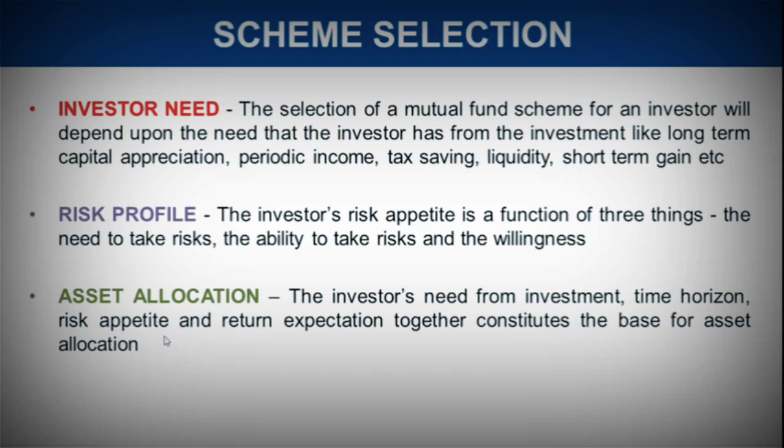What would be the risk appetite, whether he is ready to take higher risk, whether he is looking for lower risk instruments, and what are the return expectations from that. So keeping all this in mind, asset allocation is decided.